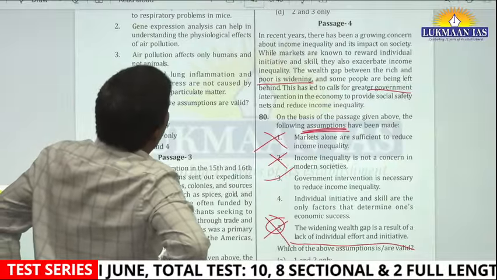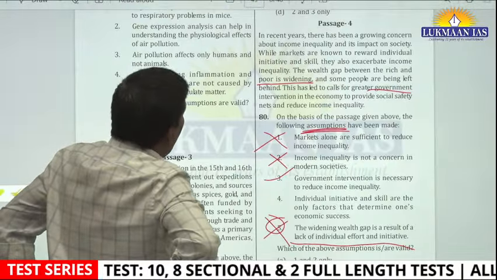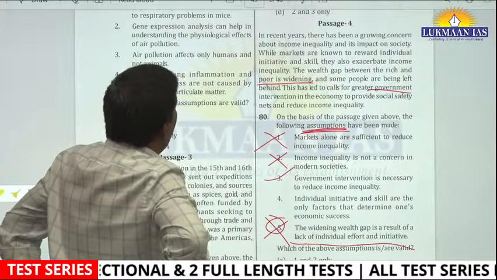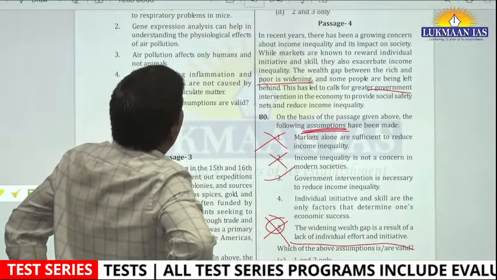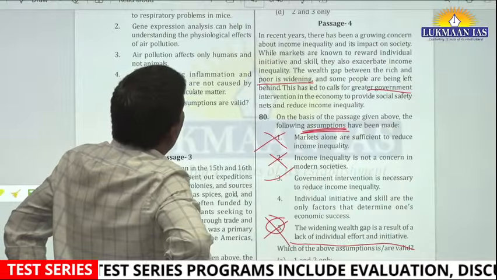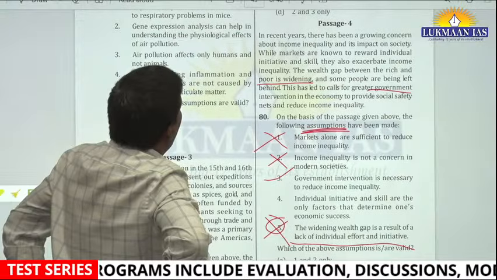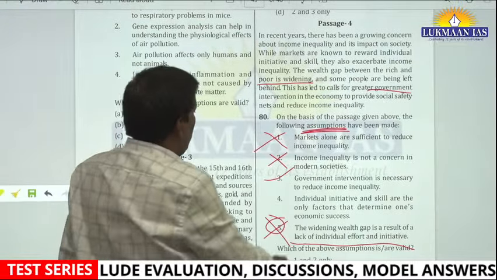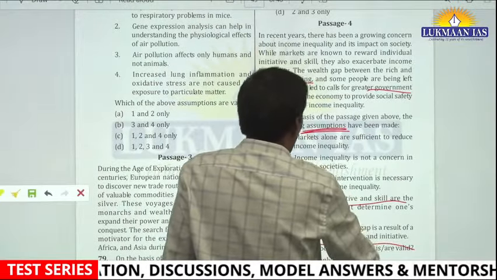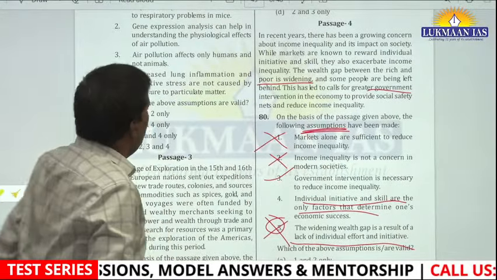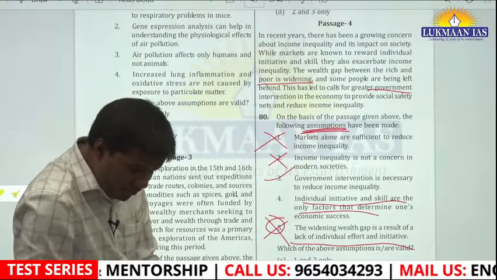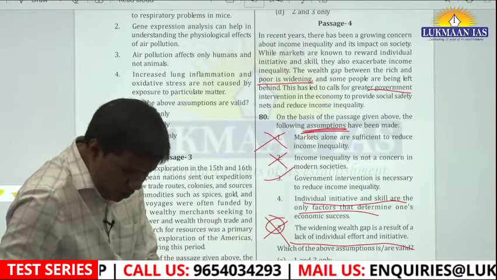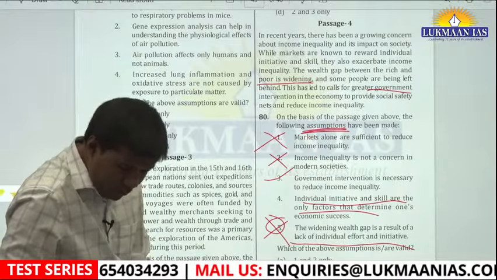Have they talked about this? Yes, they have talked about individual initiative. Okay, no, they have not talked about this. There is inequality even when markets reward individual initiative. Okay, yes, individual initiative is called the only factor that determines one's economic success. Yes, 3 and 4. So I think your answer should be B. Just let me check. Yes, your answer is B.